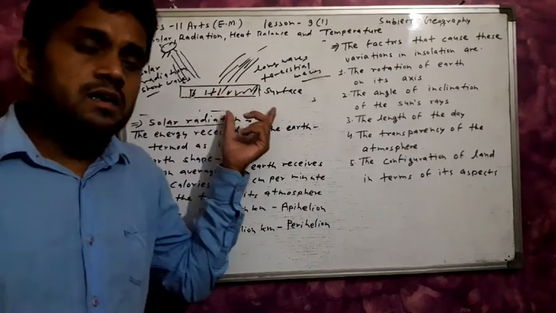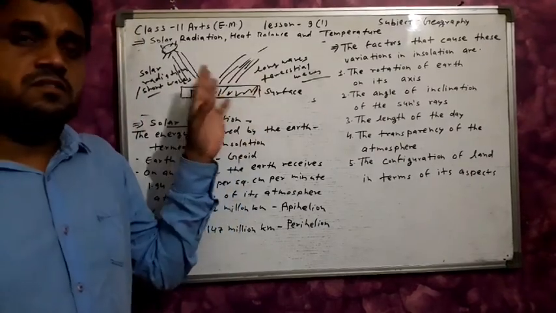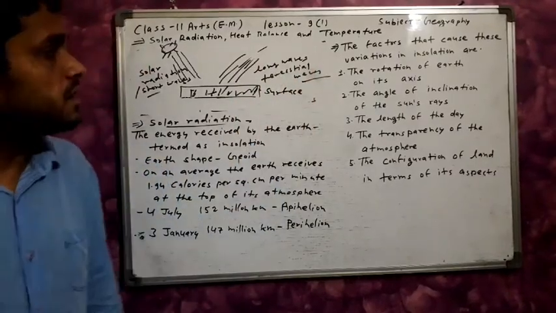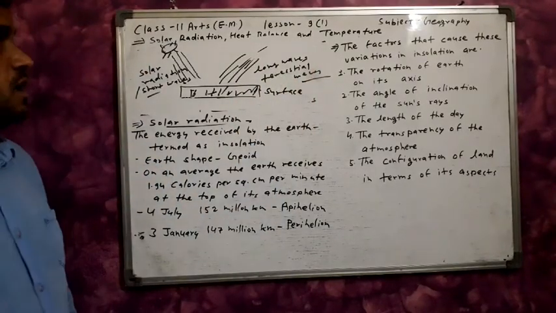Then the earth reflects these waves from its surface, and this is known as long waves or terrestrial radiation. So the sun's radiation, solar radiation or short waves, is received by the earth surface, and then reflected in the form of long waves, also known as terrestrial radiation.